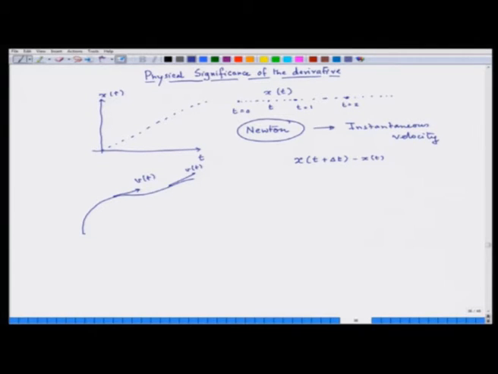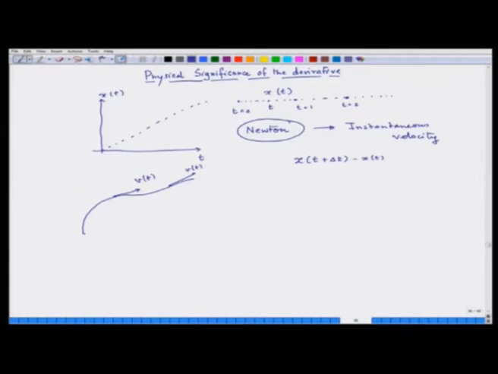See, the interesting part of classical mechanics is that if you know the state of a particle at a given time, you can tell about its evolution in the future, and you can tell what states it was in the past, and that is why it is called deterministic mechanics. Once you know the position of a particle and its initial condition, you can tell what will happen to it in the future, how the whole trajectory of the particle will evolve. Whole classical physics is based on this, and our way of scientific thinking is based on this principle. So, from t, it has moved to a point after just a little bit of time.